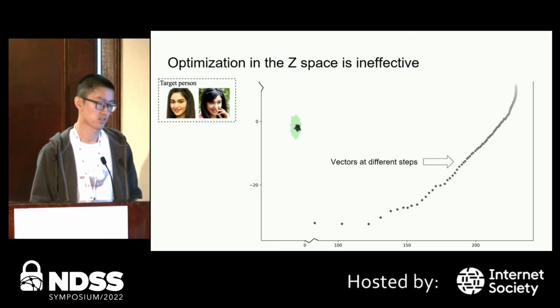The gray points show the trace of the optimized z vectors at different iterations. The lighter color means the more iterations. This shows the initialized z. Because it's randomly sampled from the Gaussian distribution, it's located in the green area.